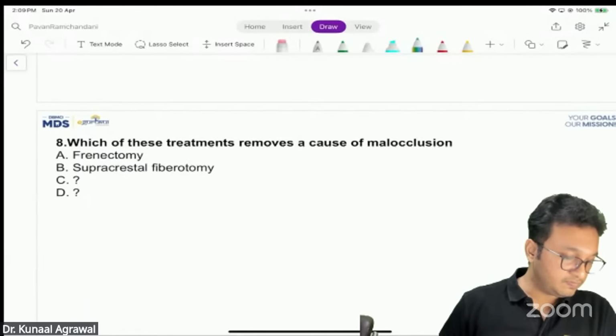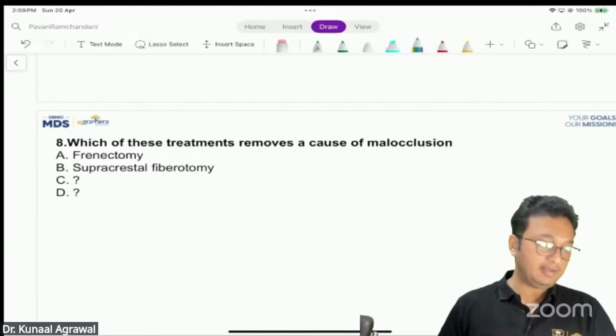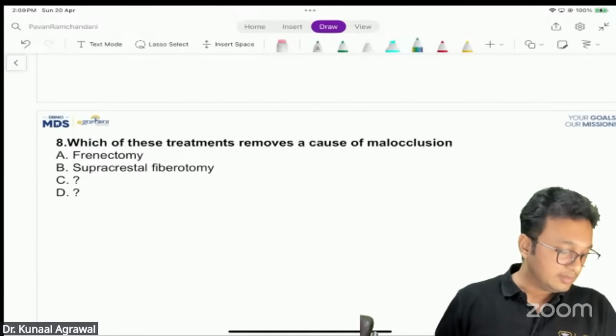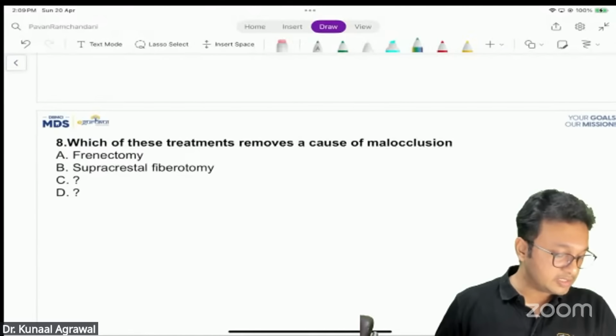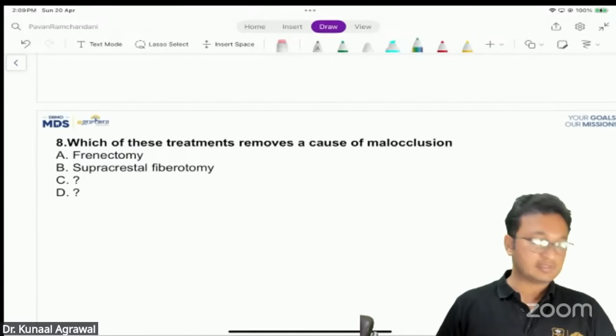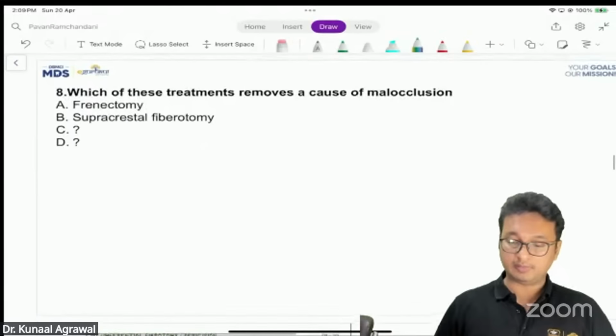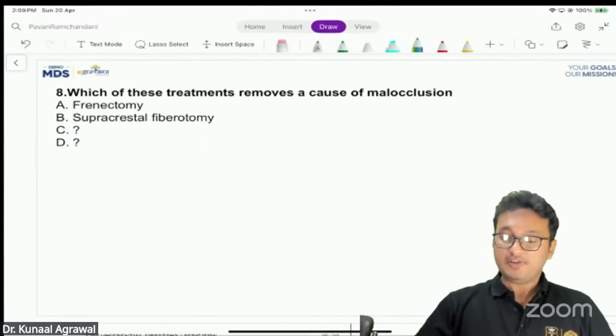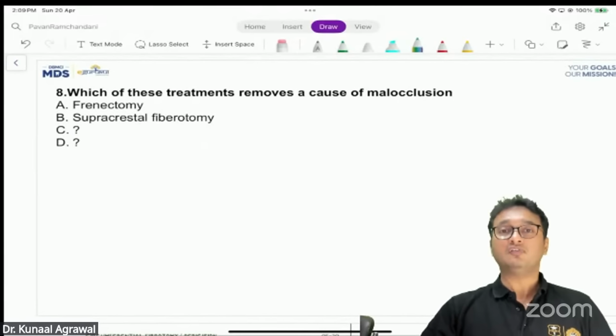Okay, many people have marked deep bite. So yes, you are right. Diksha has marked open bite. Okay, no problem, Diksha. Never mind. You must have got other questions right. No worries about that.